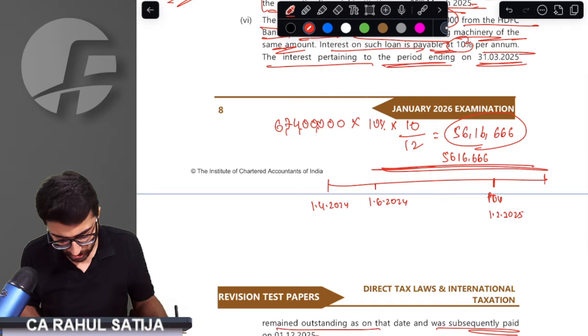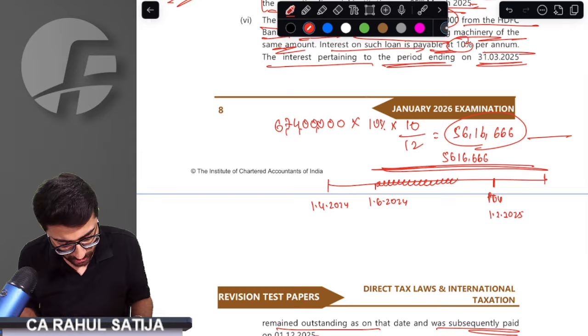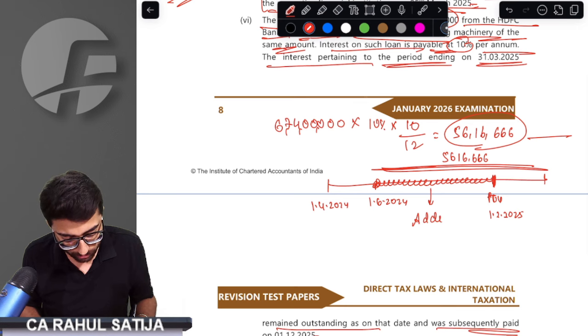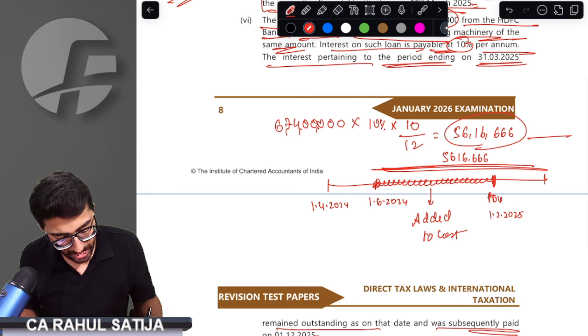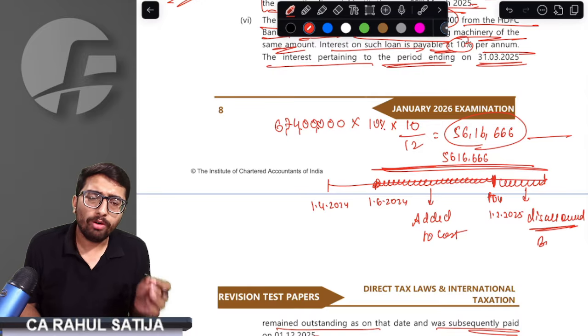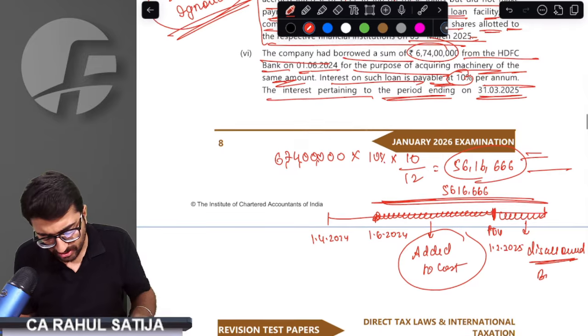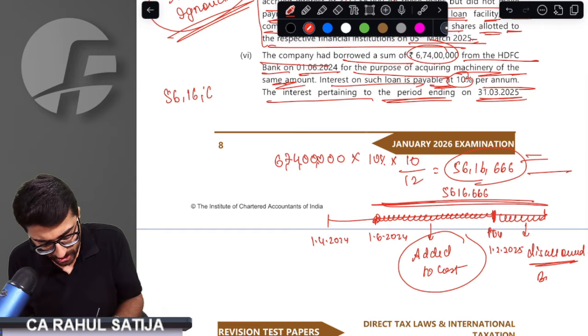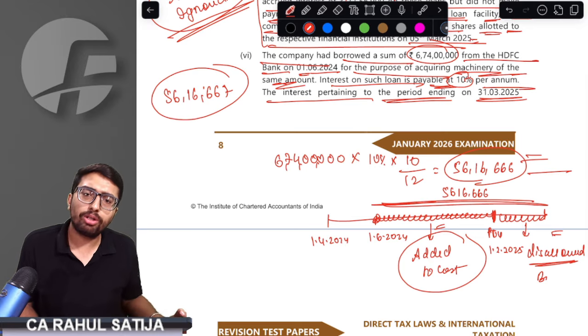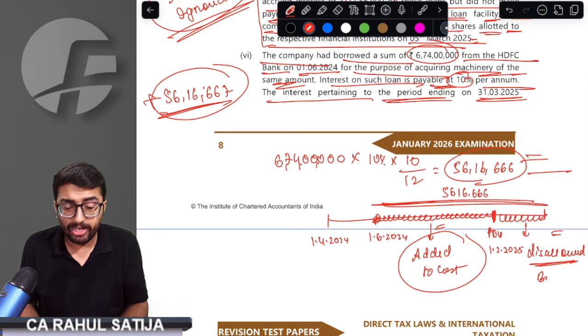Instead of this 10 months, can I simply say that interest for the period from the date the loan has been taken till the date plant and machinery is put to use will be added to cost, and this much interest would be disallowed because it is not paid. Overall, the disallowed interest would be the entire 56 lakh 16,667. Adding to cost would also disallow the interest, and non-payment would also attract disallowance. Entire 56 lakh would be disallowed.